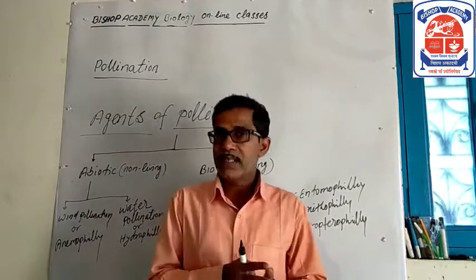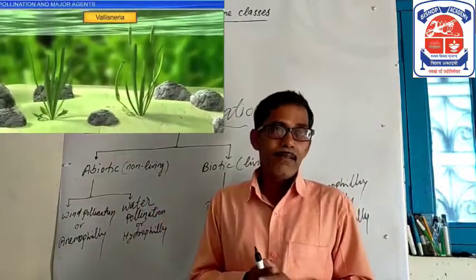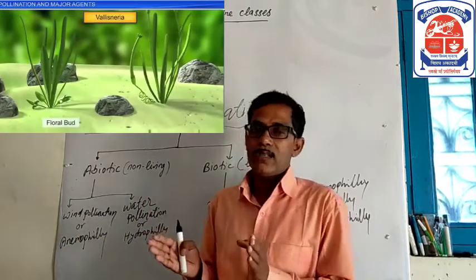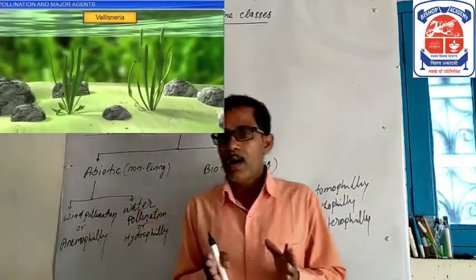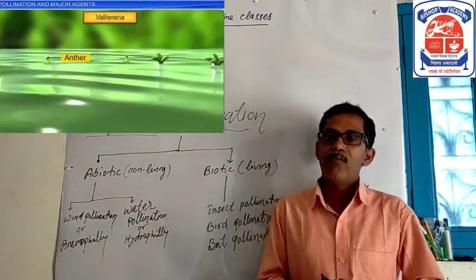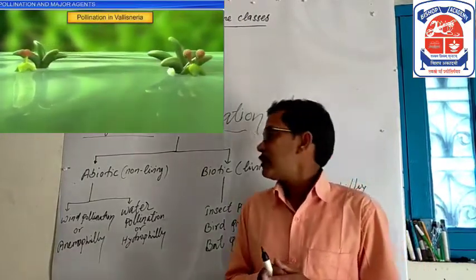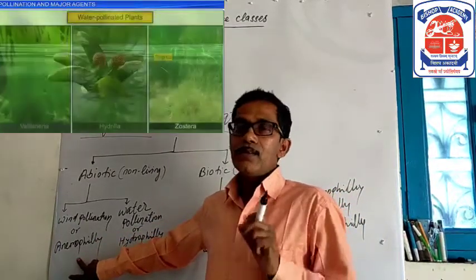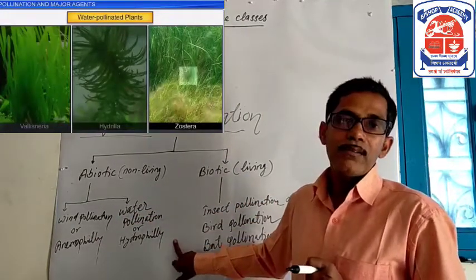Now, which type of pollination takes place is shown by an example aquatic plant, Vallisneria. In Vallisneria, the female flower reaches the surface of water by a long stalk, and male flowers or pollen are released onto the surface of water, and in this way pollination takes place in aquatic plants. So these are the two methods used by plants in the abiotic sense: wind pollination and water pollination.